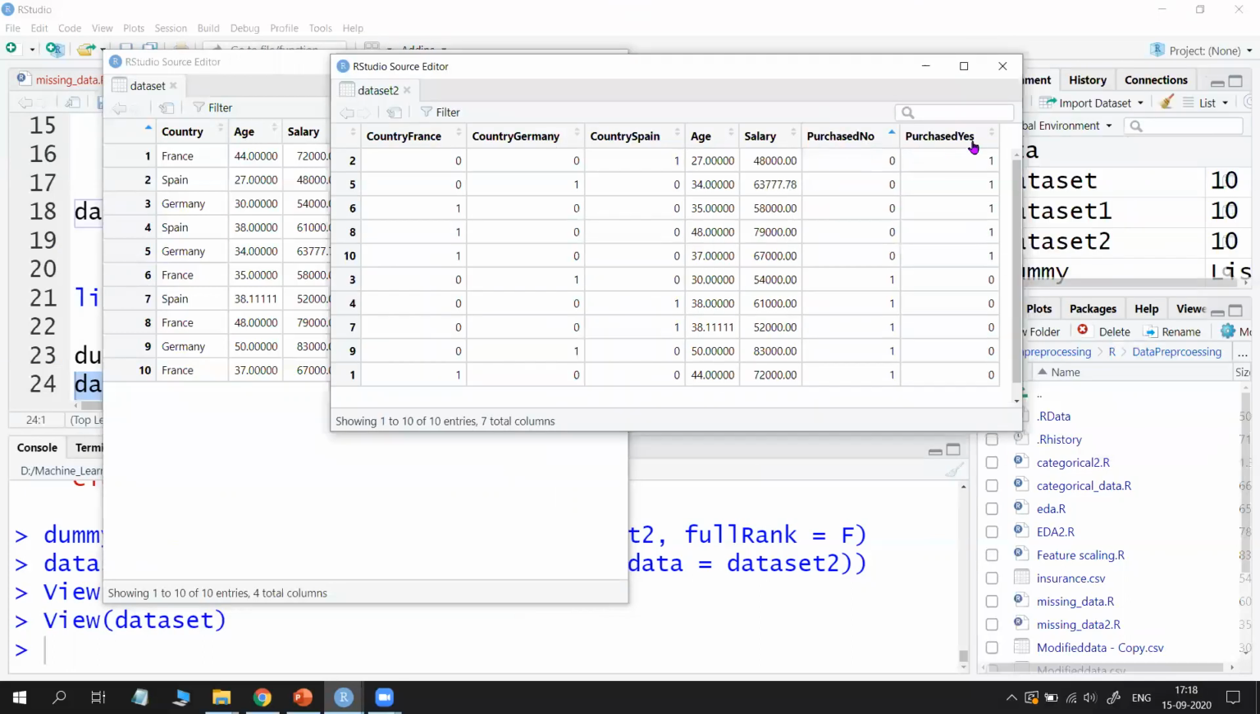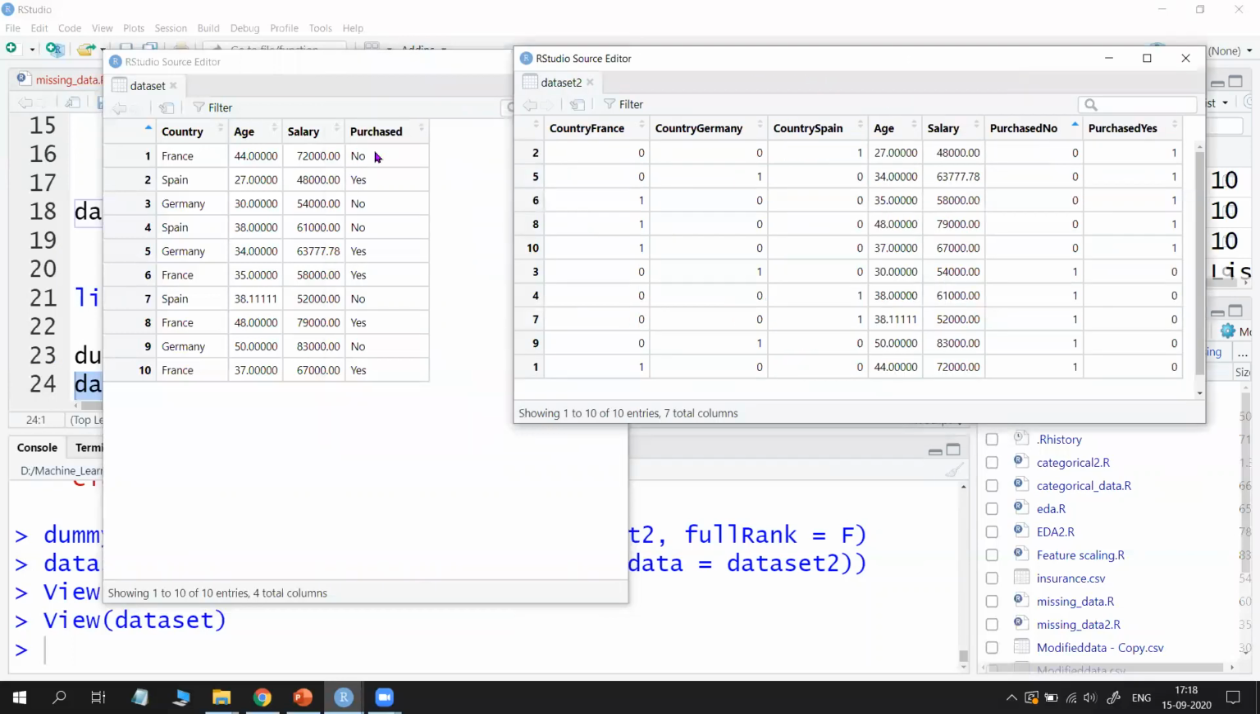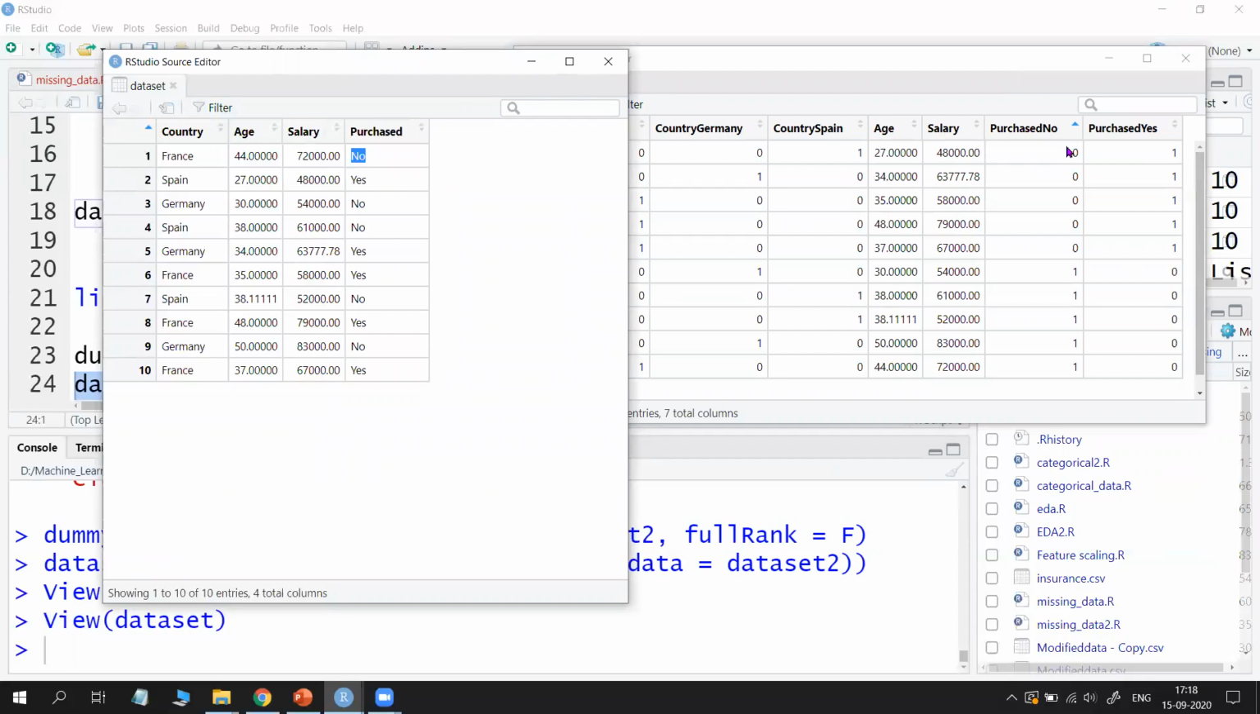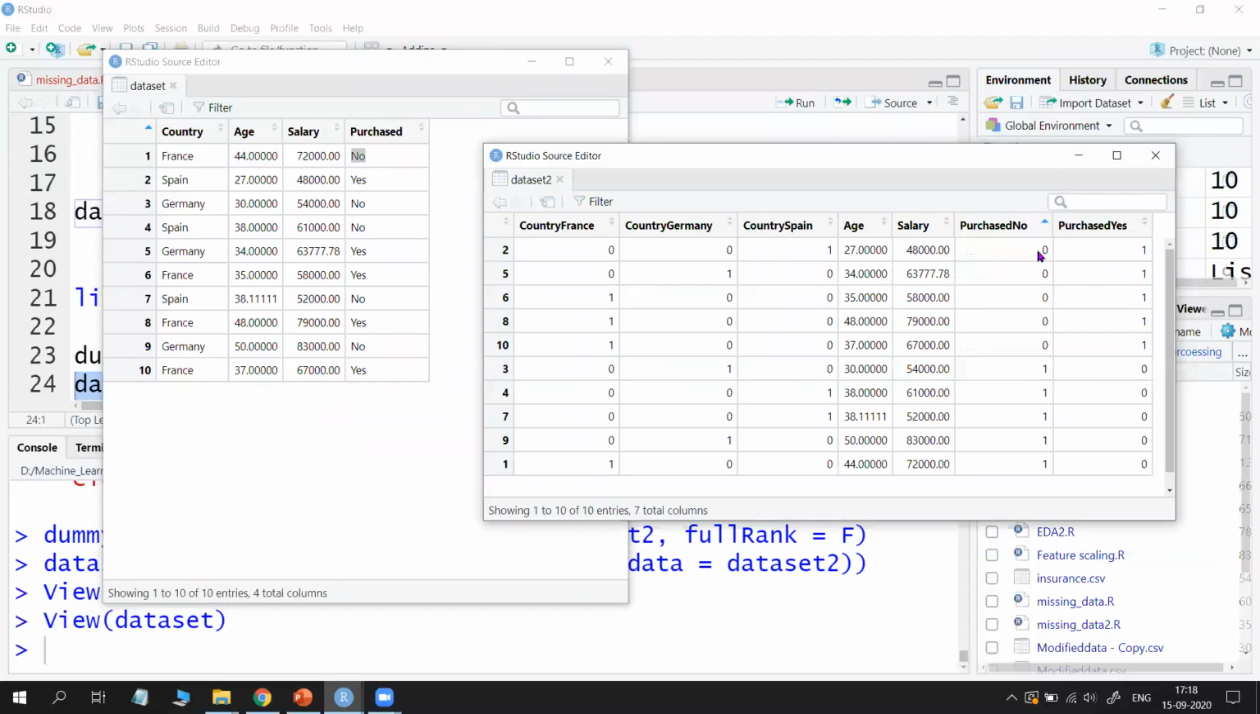So purchase no, purchase yes. Why? Because N comes first when compared to Y. So in N and Y, N comes first. That's why no and yes. So here the meaning is the same. Here in the first column only no is there. So under no, what happened? You are having the value as 0.